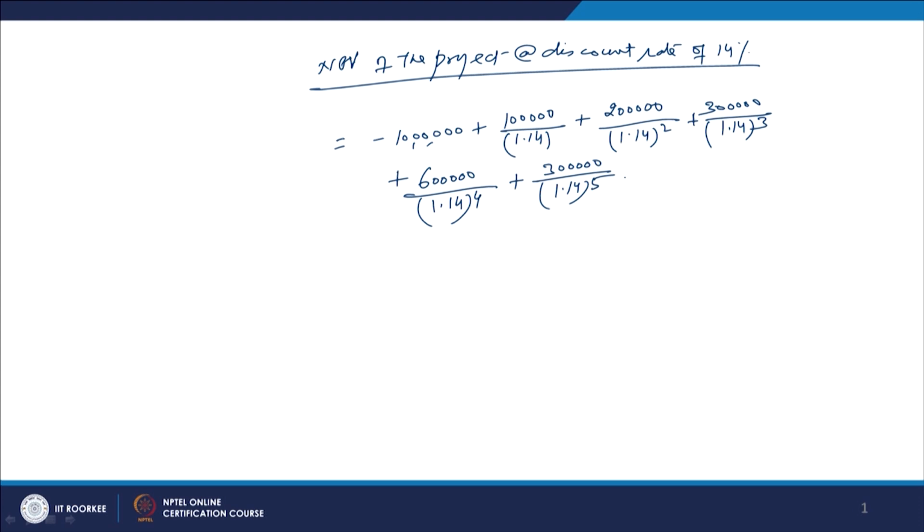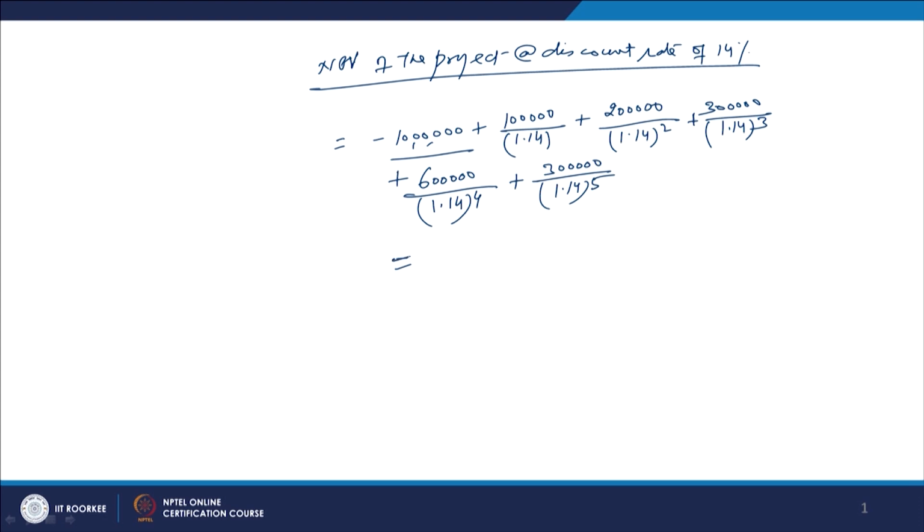So, total number of years are how many? 5, right. So, we are discounting these. So, we have only a very simple problem, where the only cash outflow is in the current period, that is in the 0 period, and in the subsequent 5 years at the end of every year we are getting a cash inflow of 1 lakh rupees, 2 lakh rupees, 3 lakh rupees, 6 lakh rupees and 3 lakh rupees, right. So, now we have to calculate the net present value of it, right.